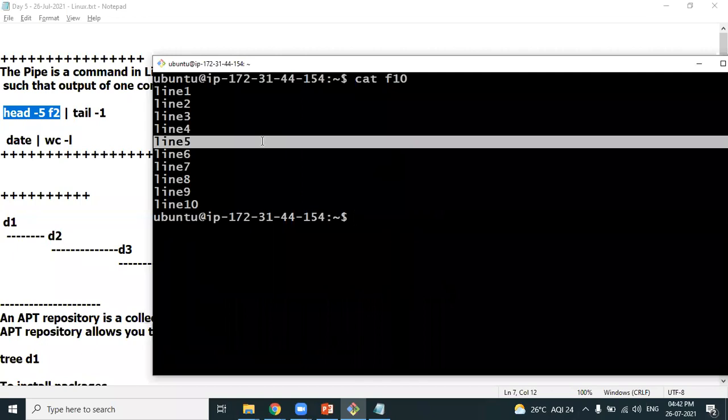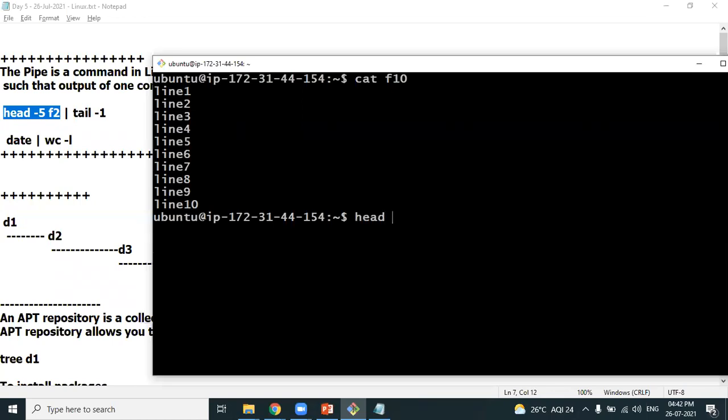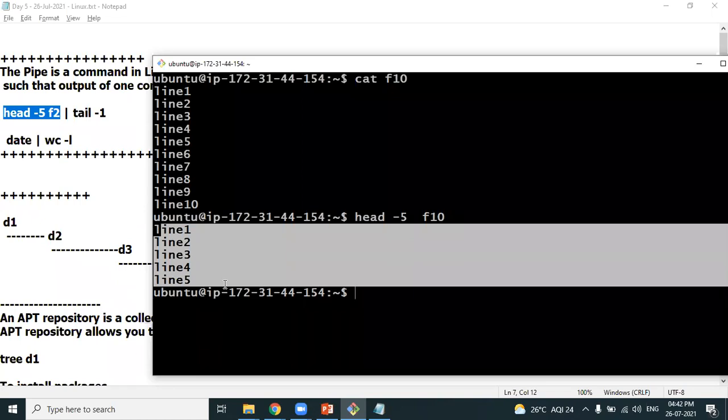In such cases, you need to use a combination of commands. If I write head -5 followed by the file f10, it will display the first 5 lines. Agree? From these first 5 lines, I want the last line. From this result, I want the last line.